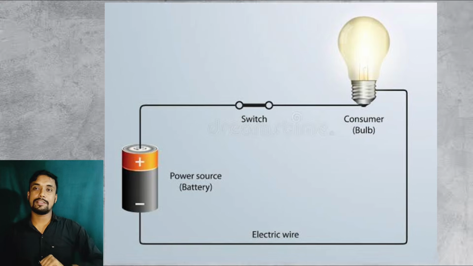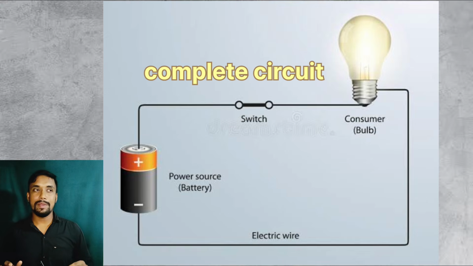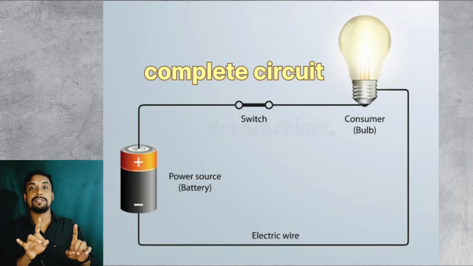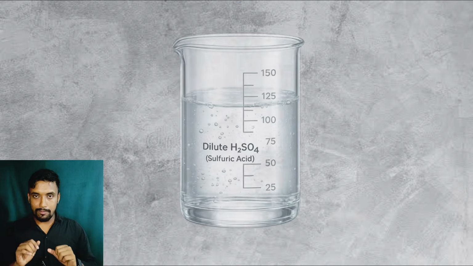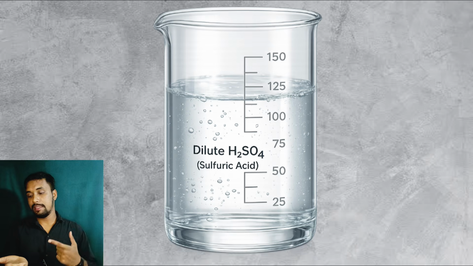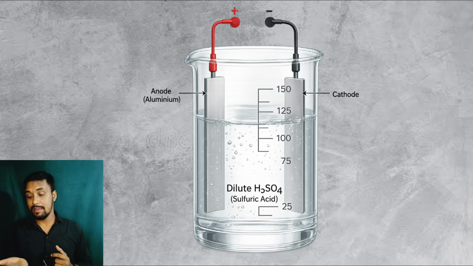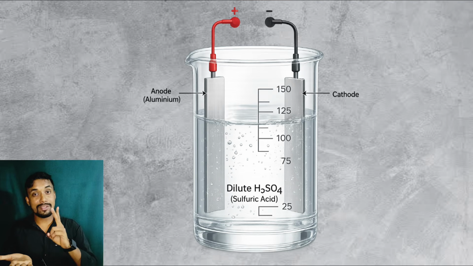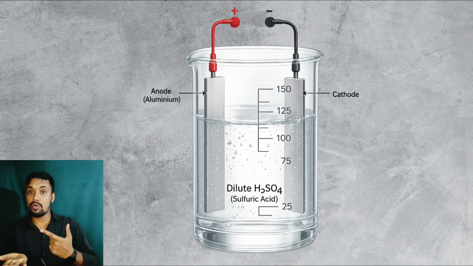Now the concept is, when we pass the electricity, we have to keep one thing in mind, that the circuit must be complete. Whatever we want to do, be it lighting a light or running electrical equipment, it doesn't matter. First of all, our circuit must be complete. Got it? To complete it, here is the beaker, and in the beaker you can see there is a solution. This solution is sulfuric acid, and the two rods you can see in the beaker are connected to the two sides of the battery.